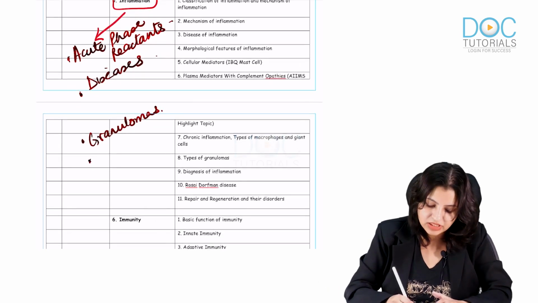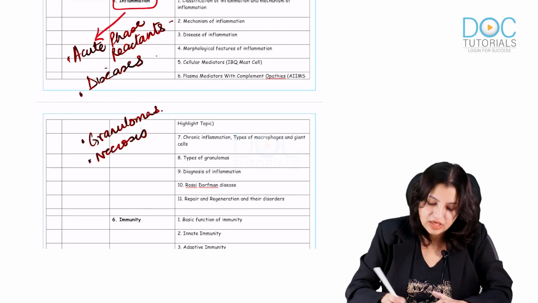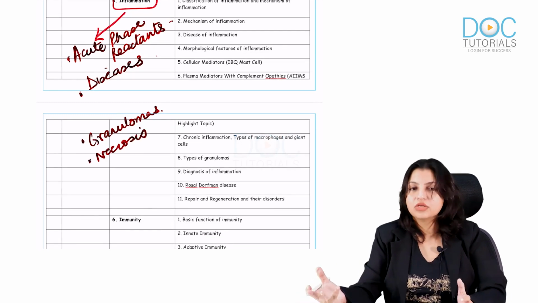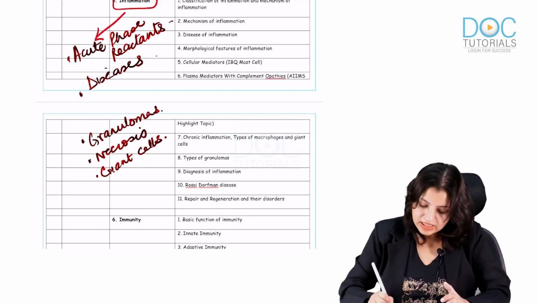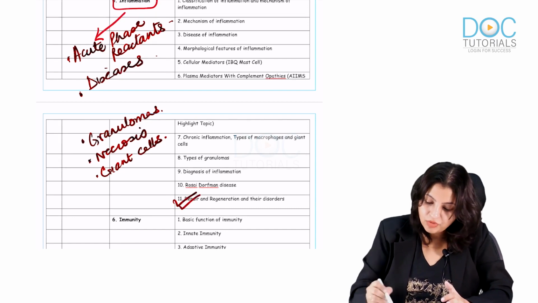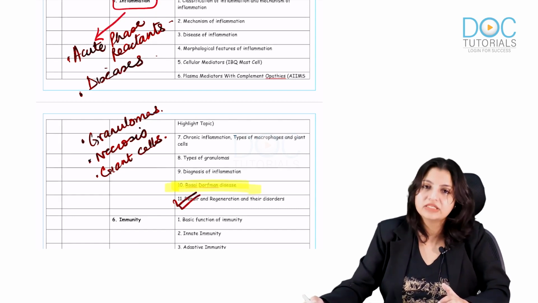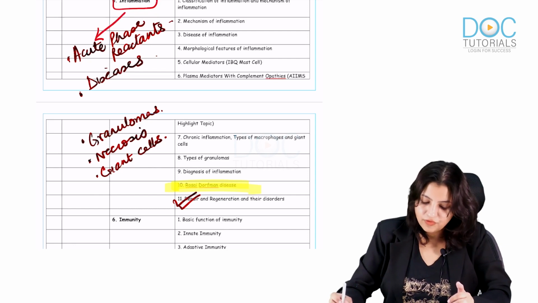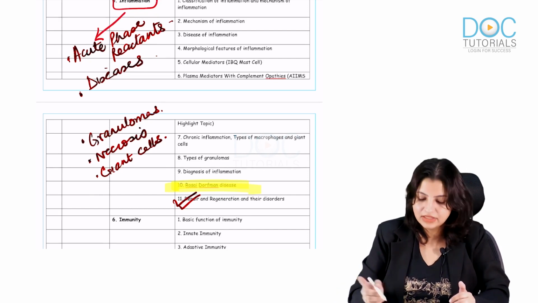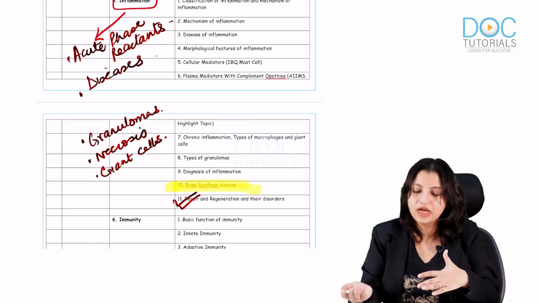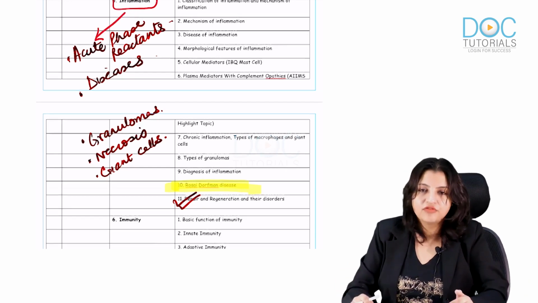Types of granulomas, types of necrosis, palisading granulomas and all that. All the types of giant cells should be known. Steps in repair, and most important, which you should not forget, is Rosai-Dorfman disease, which you should study. So focus on acute phase reactant, diseases with inflammation, all the granulomas, giant cells, and necrotizing, non-necrotizing granulomas, and of course Rosai-Dorfman and repair.